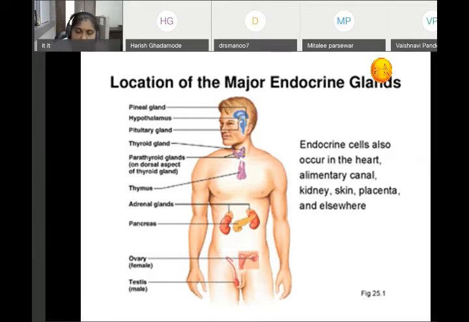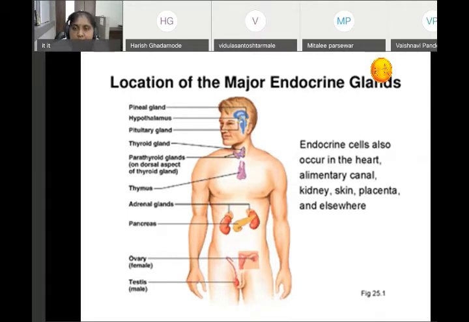Pituitary gland, it is called hypophyseal gland. It is situated in the cellular structure of the brainstem in the sphenoid bone. Now, pituitary gland is divided into two parts, anterior pituitary and posterior pituitary. Anterior pituitary is also called adenohypophysis and posterior pituitary is also called neurohypophysis. Now you write down the pineal gland secrete the melatonin, hypothalamus they secrete 6 hormones. So write down the hormone secreted by anterior pituitary gland.